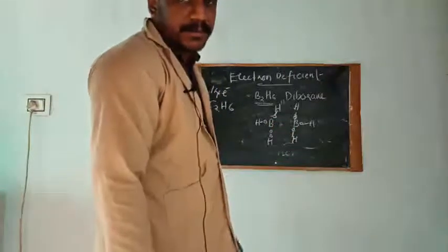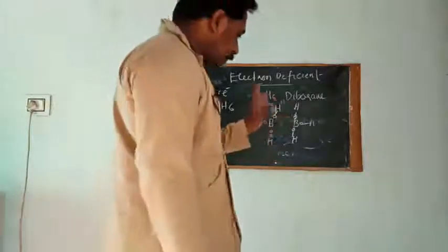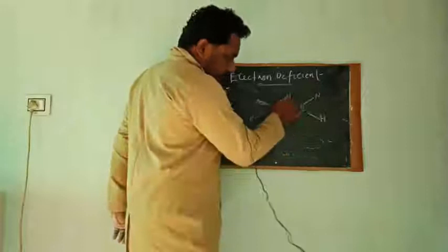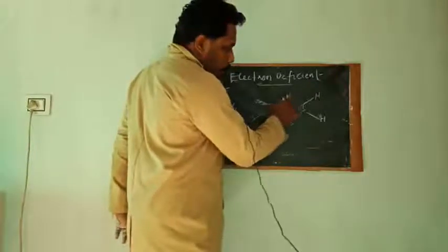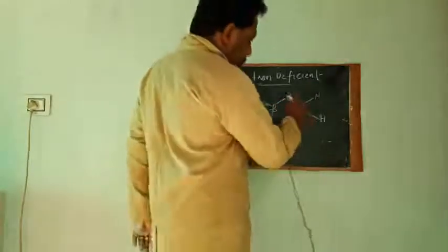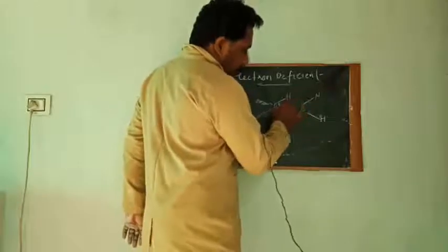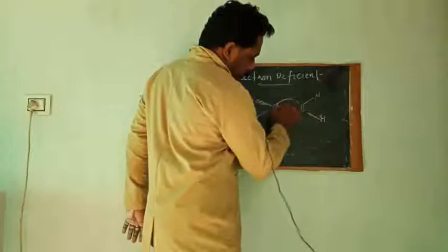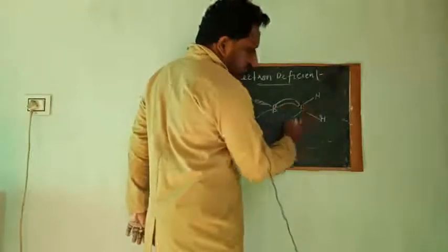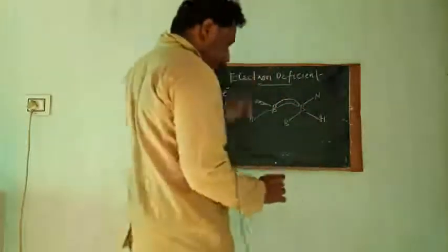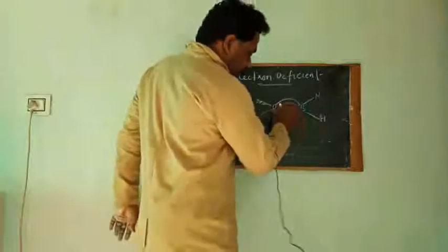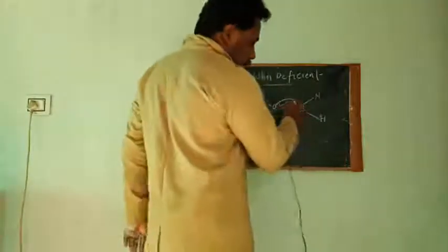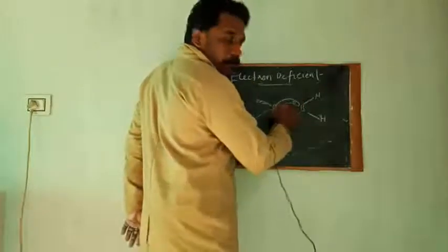Am I right? In this particular compound, please understand, 2 electrons will form a bridge between these two boron atoms like this, and this bond is called a banana bond. Only 2 electrons are there, and those 2 electrons form a bridge between these boron atoms.